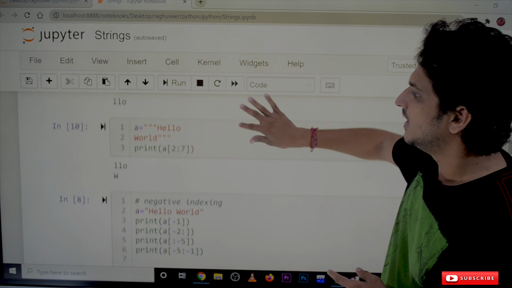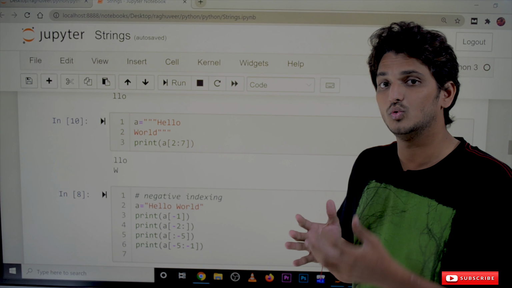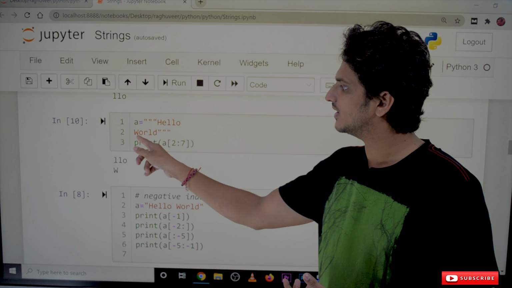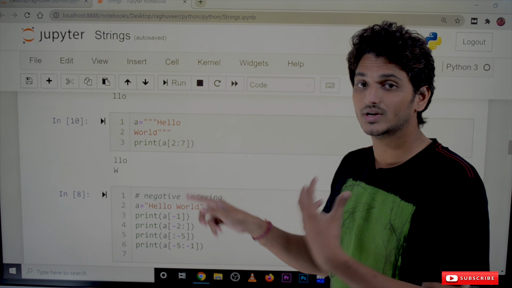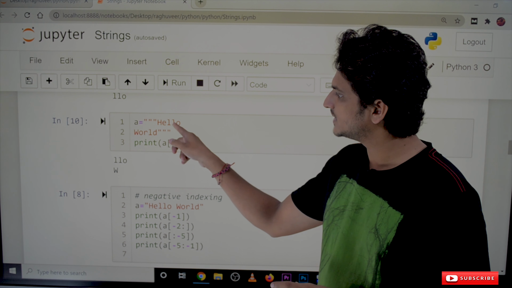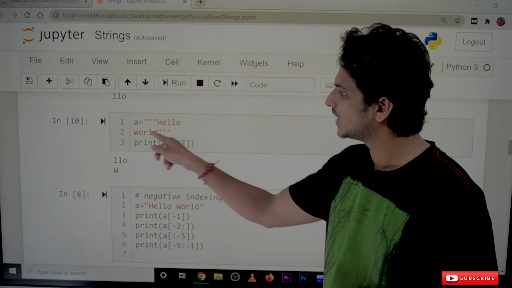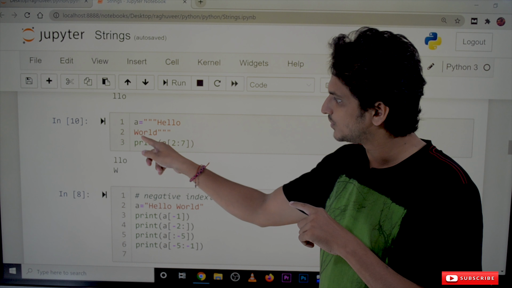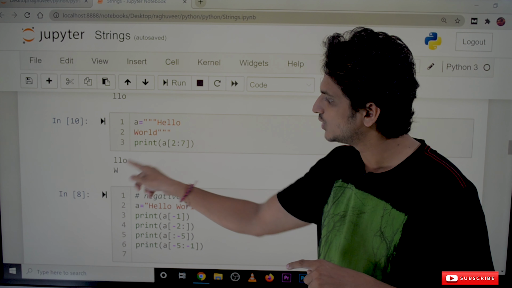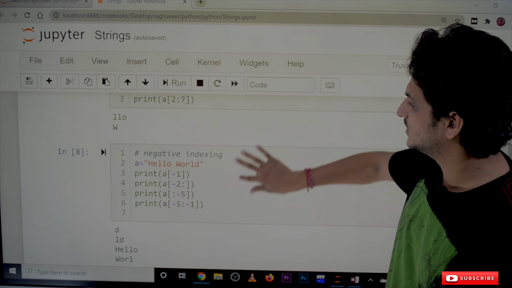And the next one is a is equal to hello world. The same slicing example. In order to show you that new line is a character, we take this example: HELLO, new line, W. So 2 to 7, we have to take the substring of 2 to 7. So 2 means the second position, L, O, second position, third position, fourth position, fifth position is new line character, and the sixth position. It won't consider the seventh position. That's why it will display up to W: LLO, new line and W. So new line is also a character in programming languages.